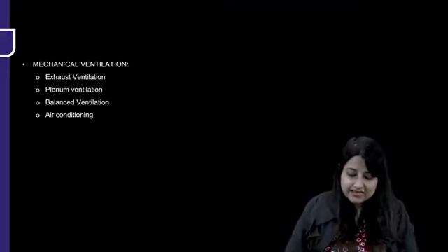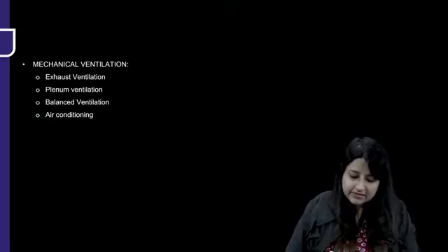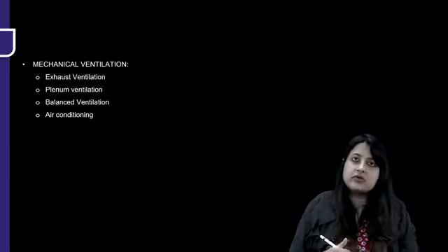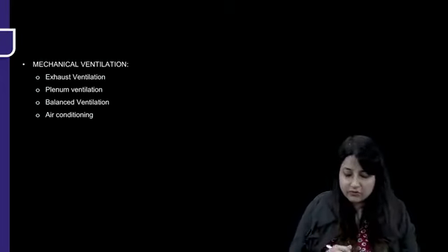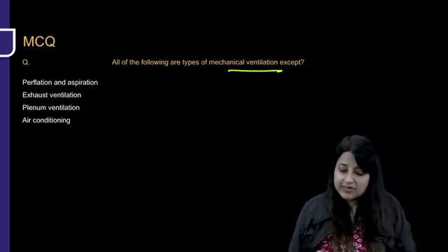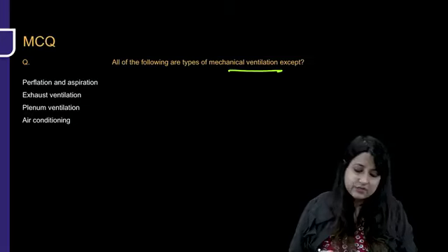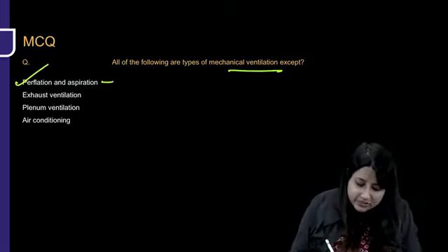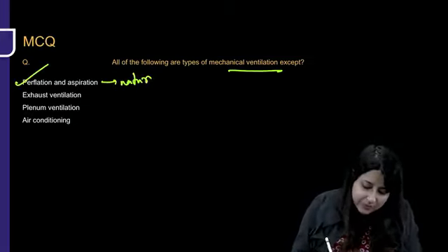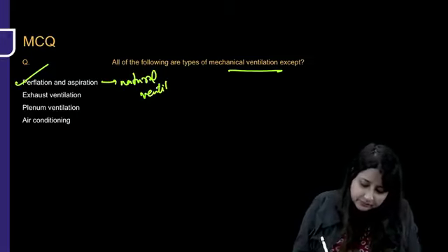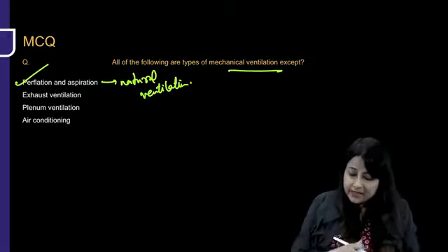Mechanical ventilation includes exhaust, plenum, balanced ventilation, and air conditioner. Balanced is a combination of exhaust and plenum through centrifugal fans. So perflation and aspiration are examples of natural ventilation.